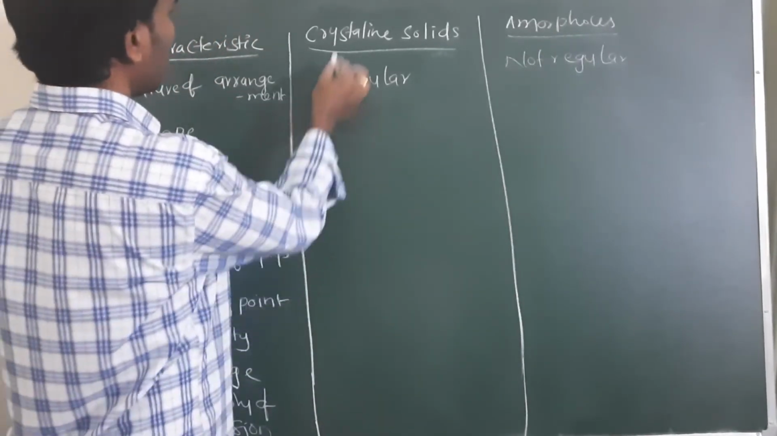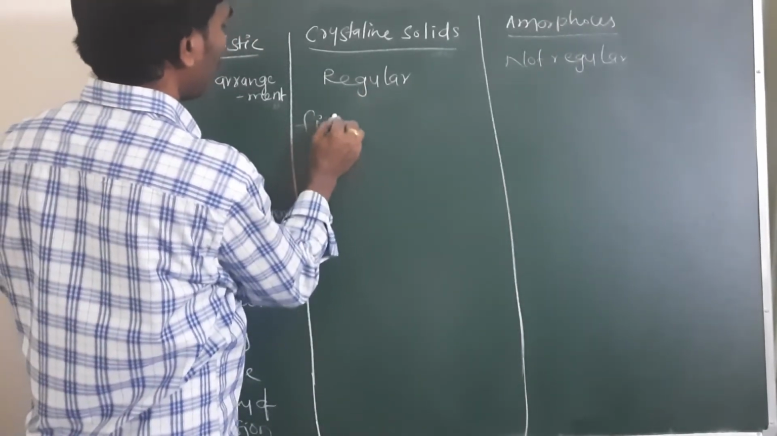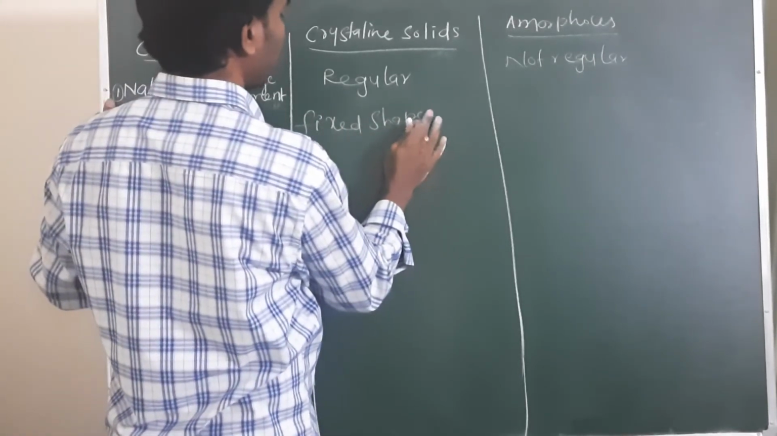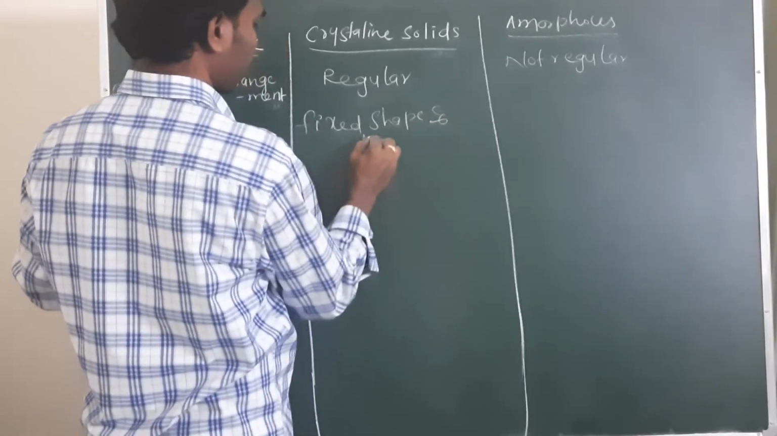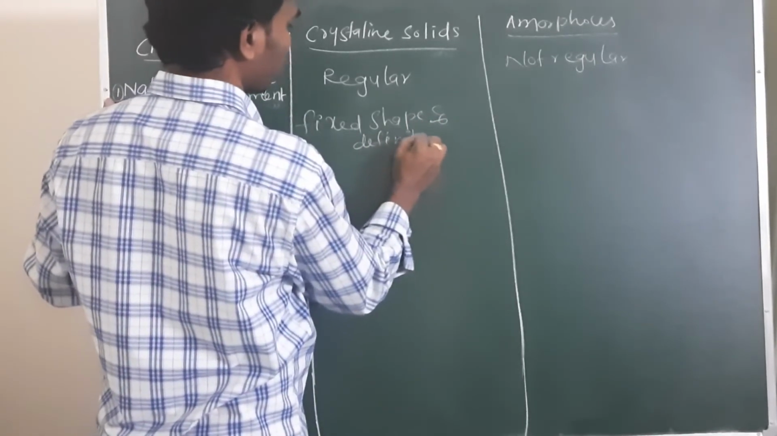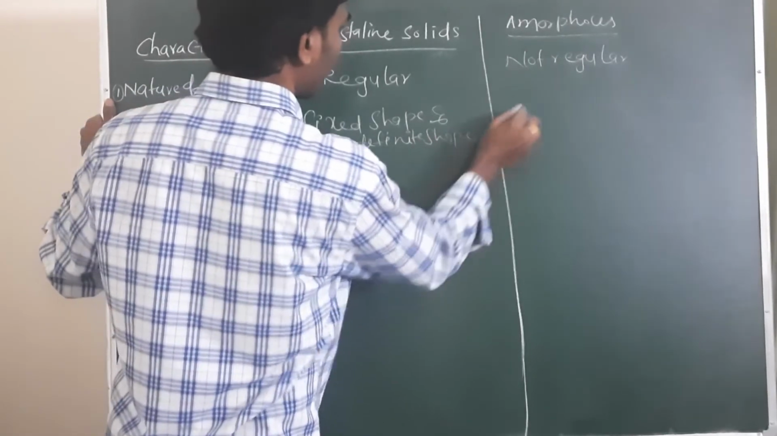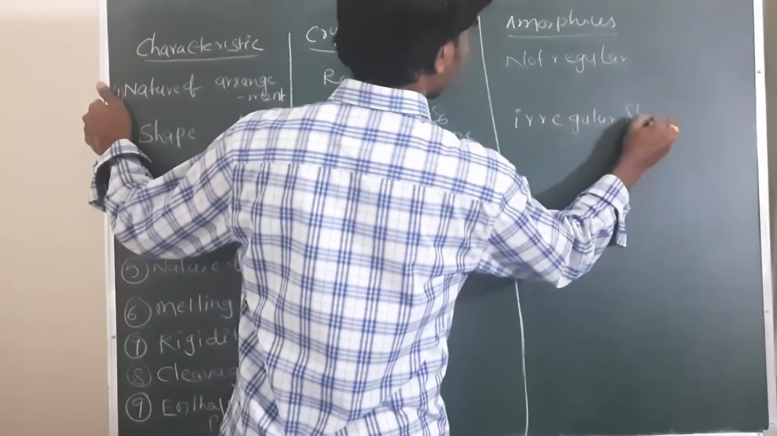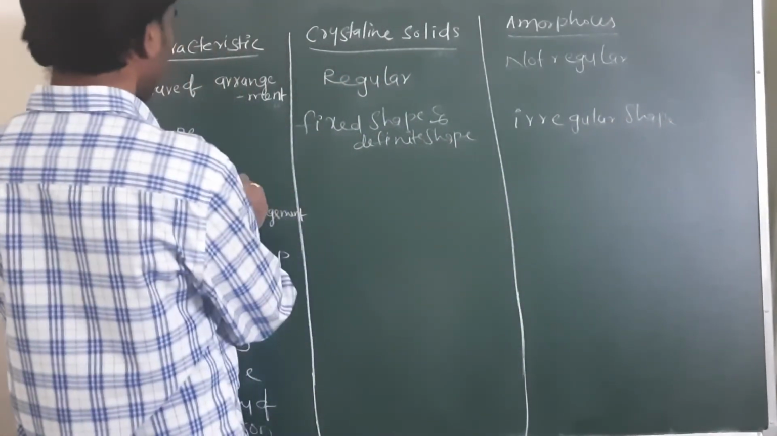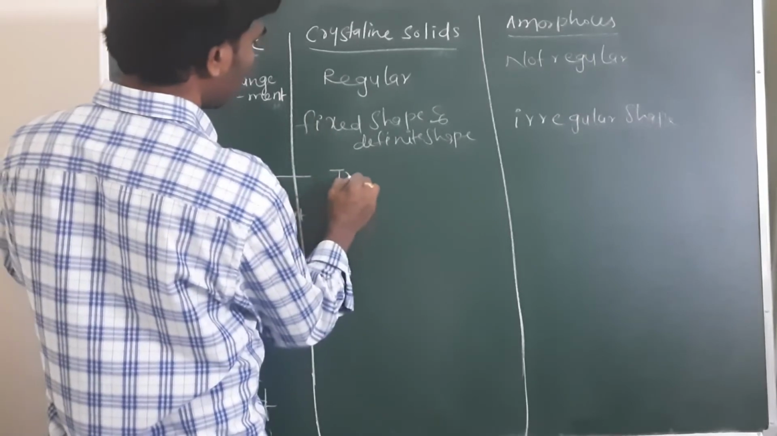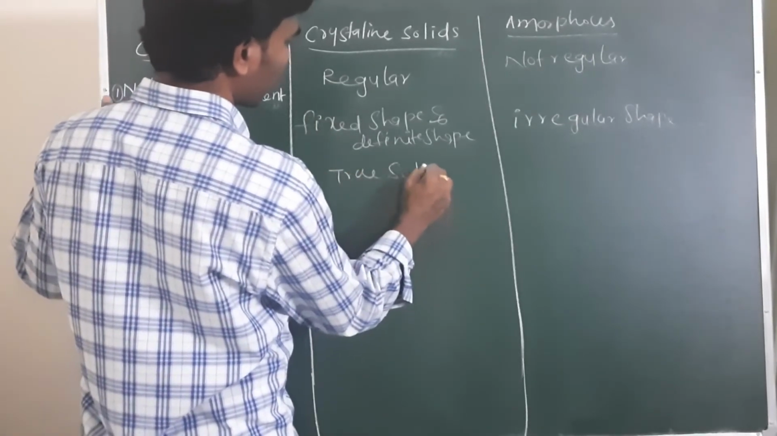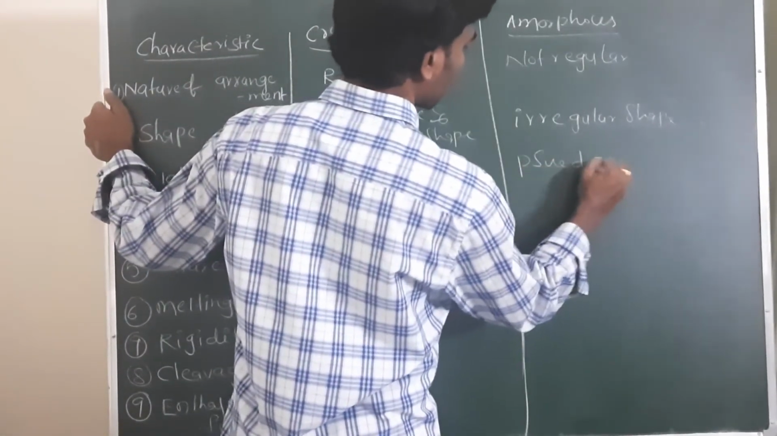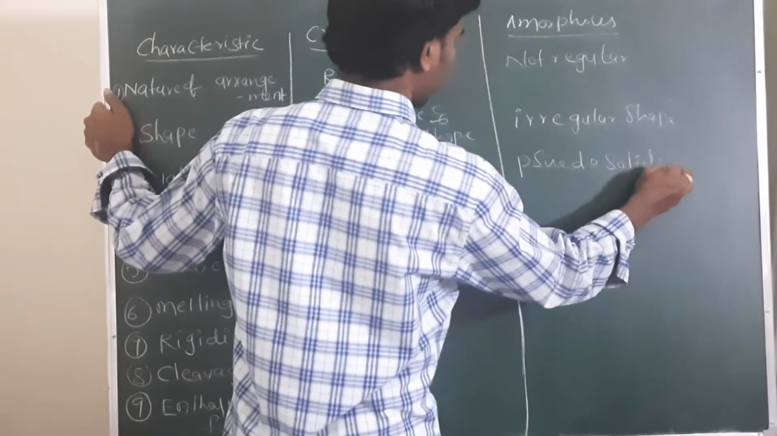Next one, shape. In a crystalline solid, they will have a fixed shape, a definite shape. Amorphous solids do not have a fixed shape. They have irregular shapes. Next, the nature: these are true solids. These are pseudo solids.